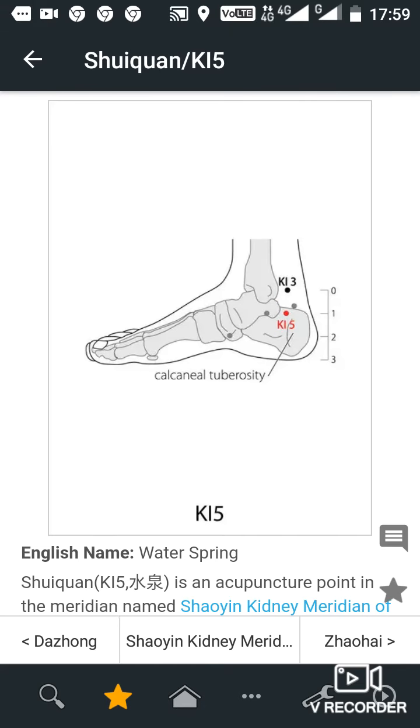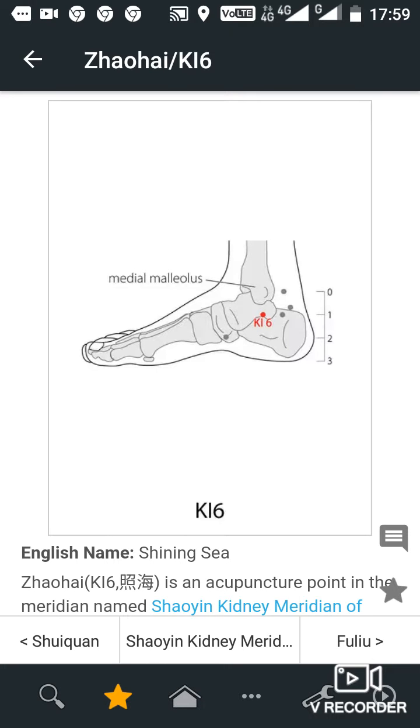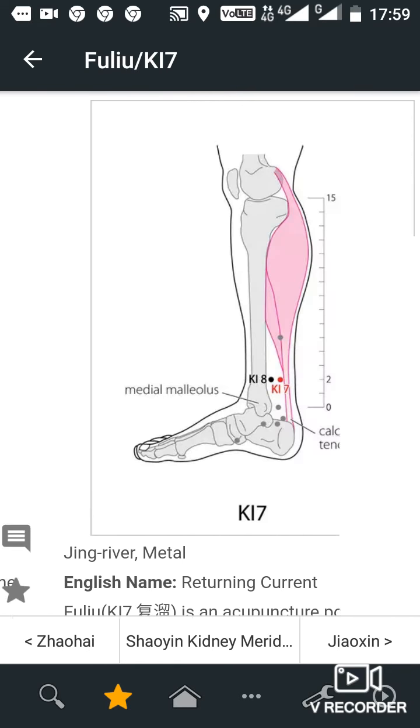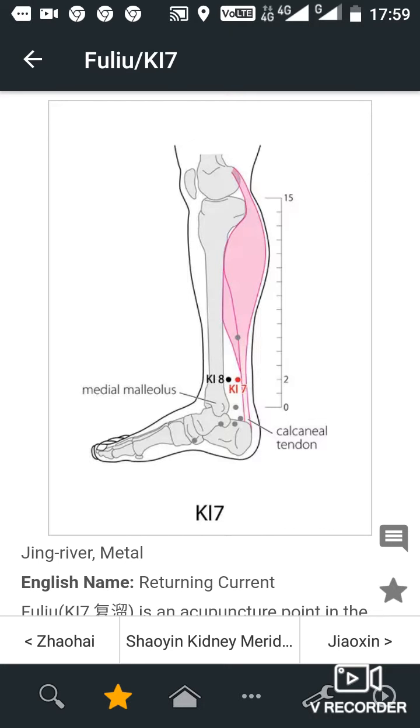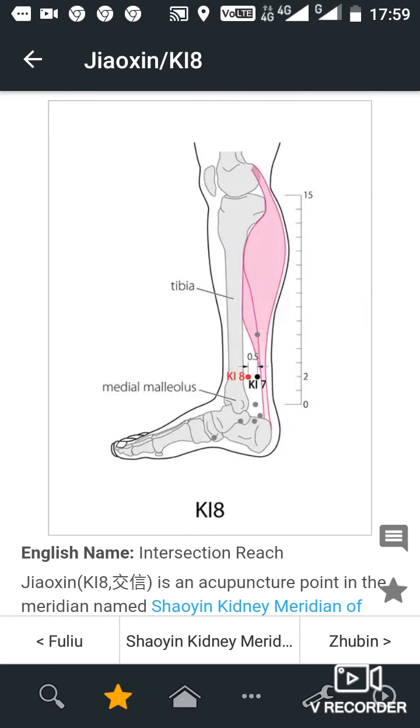Key 5, location. 1 cun below Taishi, Ki3, on the medial border of the calcaneus. Key 6, location. 1 cun directly below the tip of the medial malleolus. Key 7, location. 2 cun directly above Taishi. Key 8, location. 2 cun above Taishi, Ki3, 0.5 cun anterior to Fuliu, Ki7, posterior to the medial border of the tibia. Key 9, location.